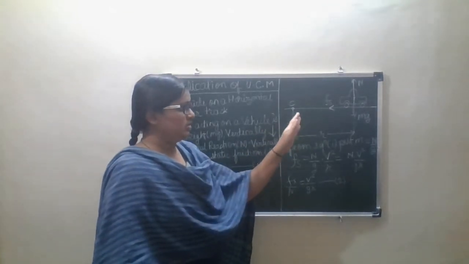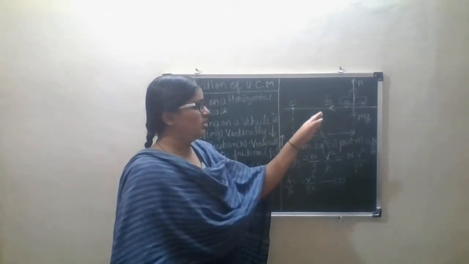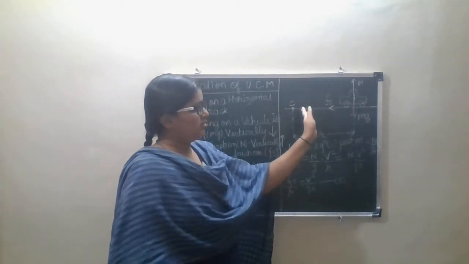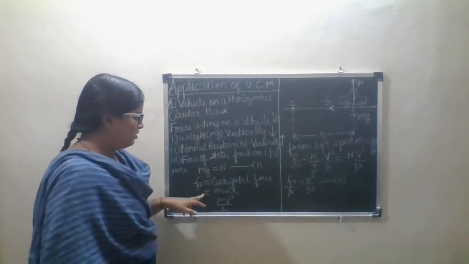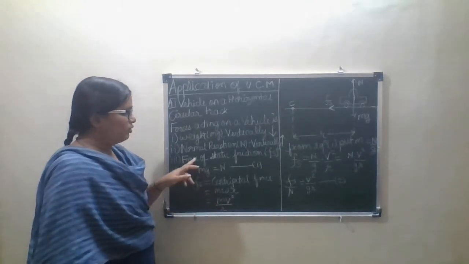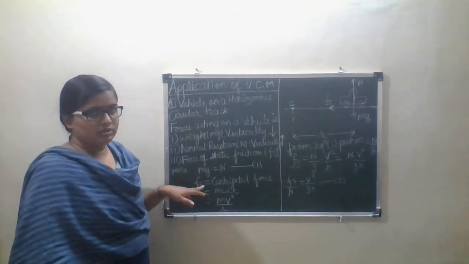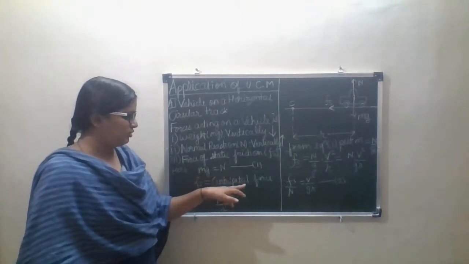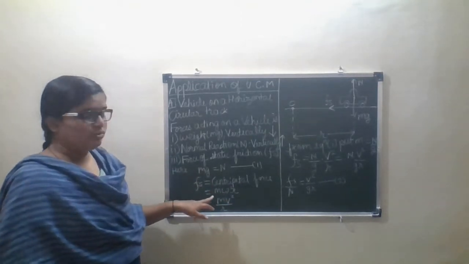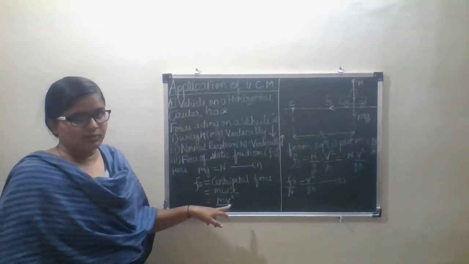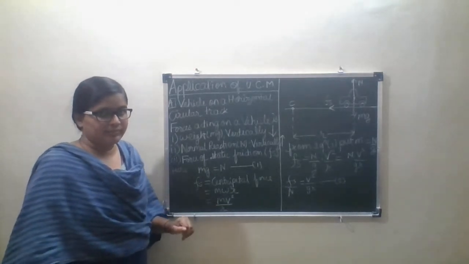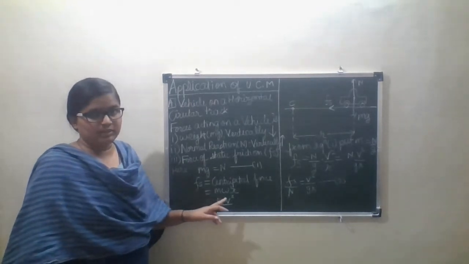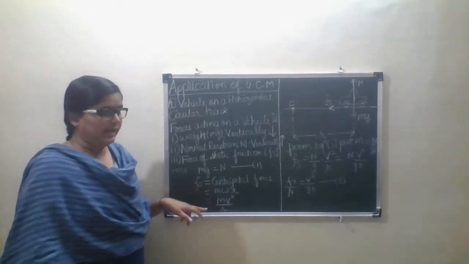And Fs is this force. While taking a turn, this car will act as a centripetal force on this. It means the force of static friction is equal to the centripetal force. Means Fs is equal to m omega square r.